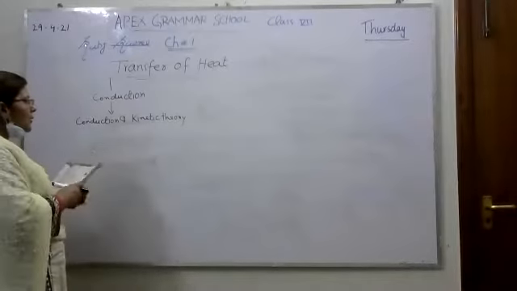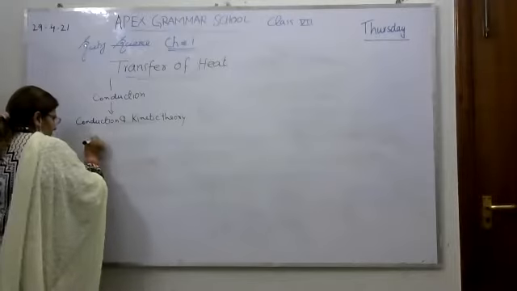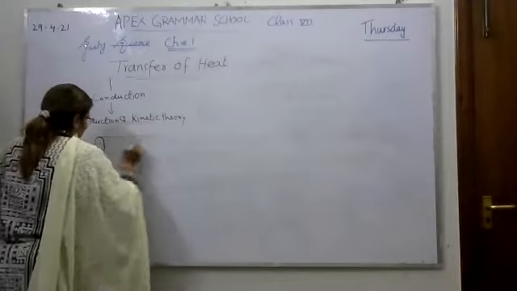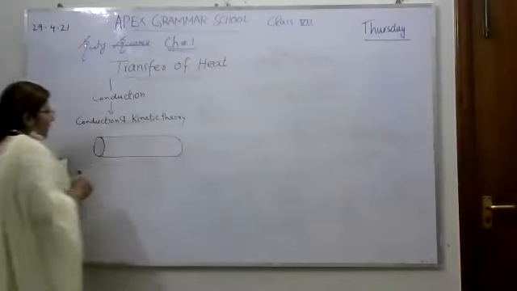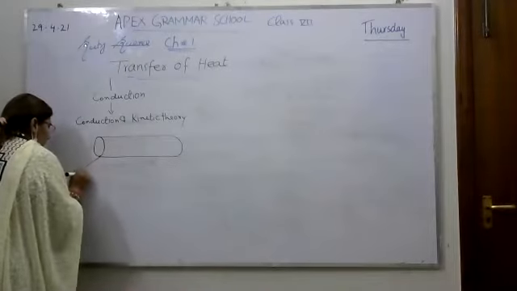To understand this concept, I will give you an example. You can see this is a metal bar.